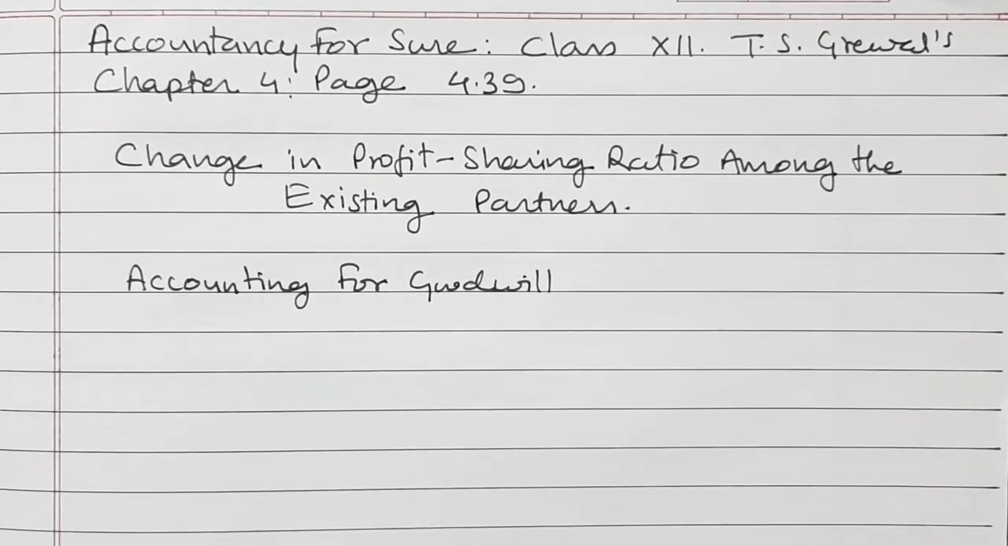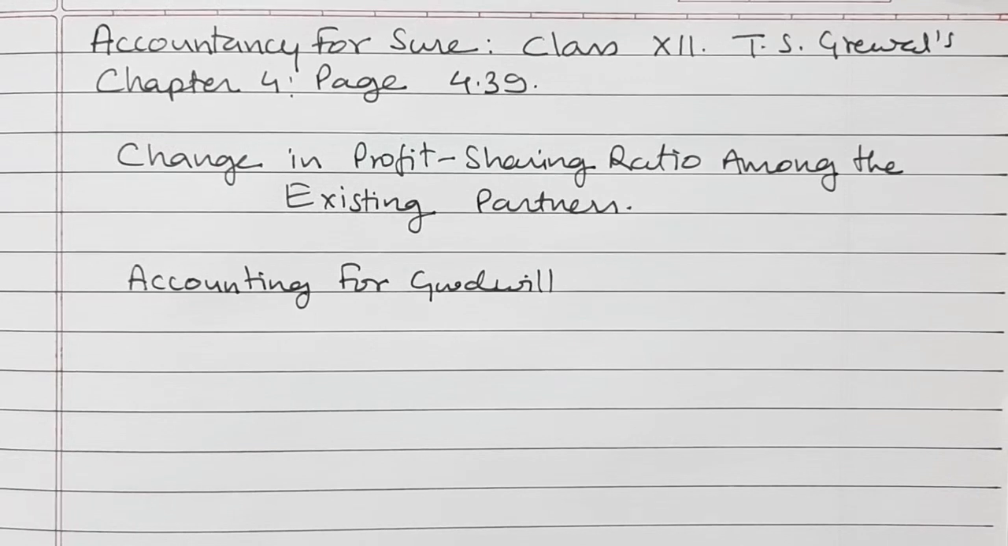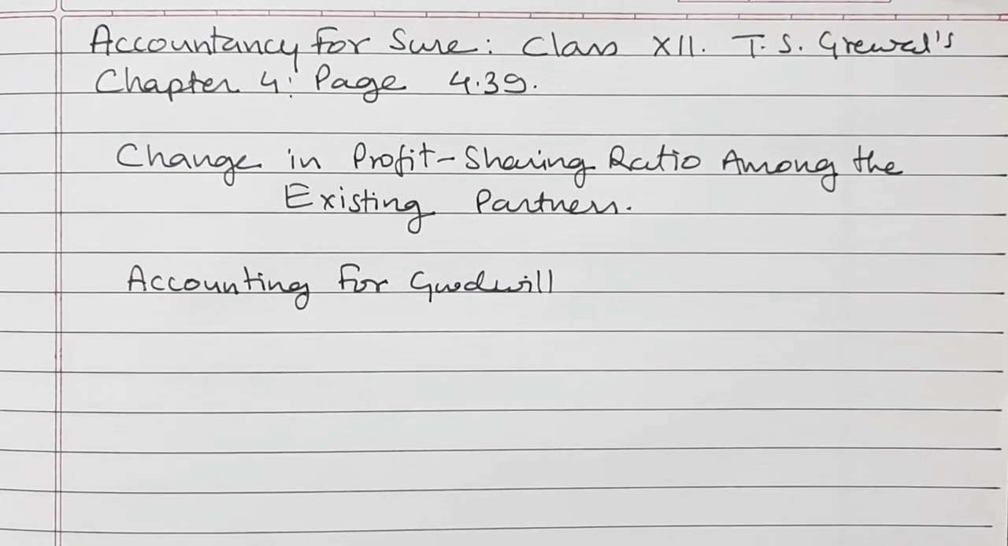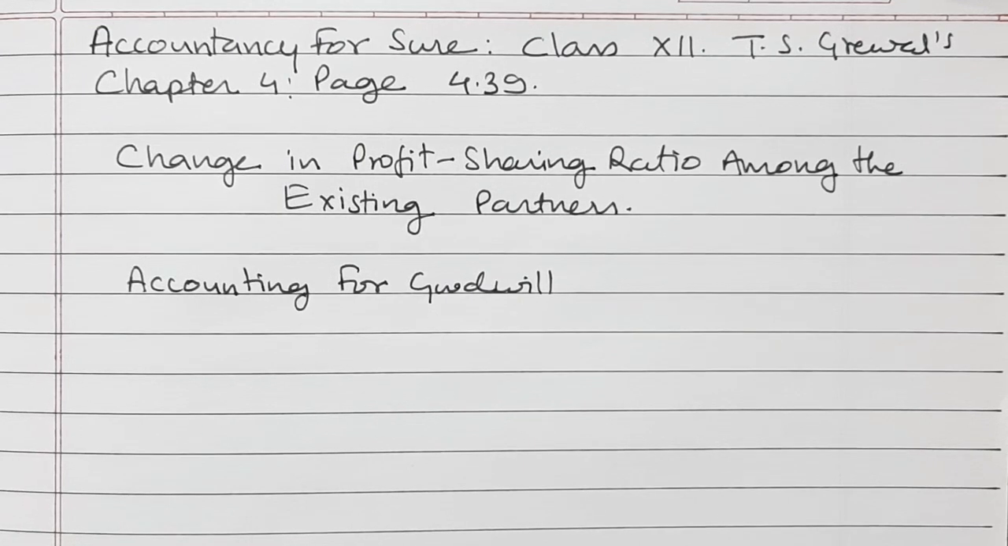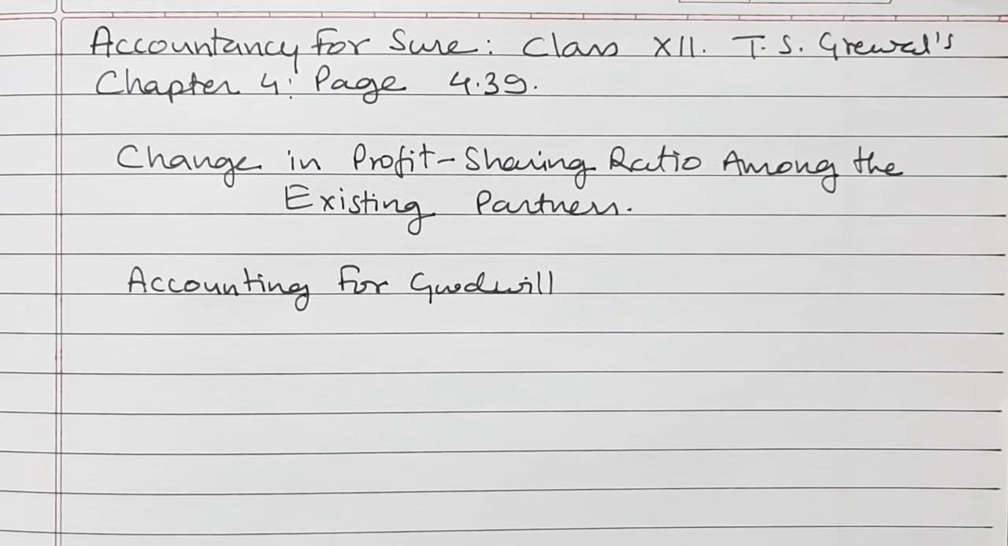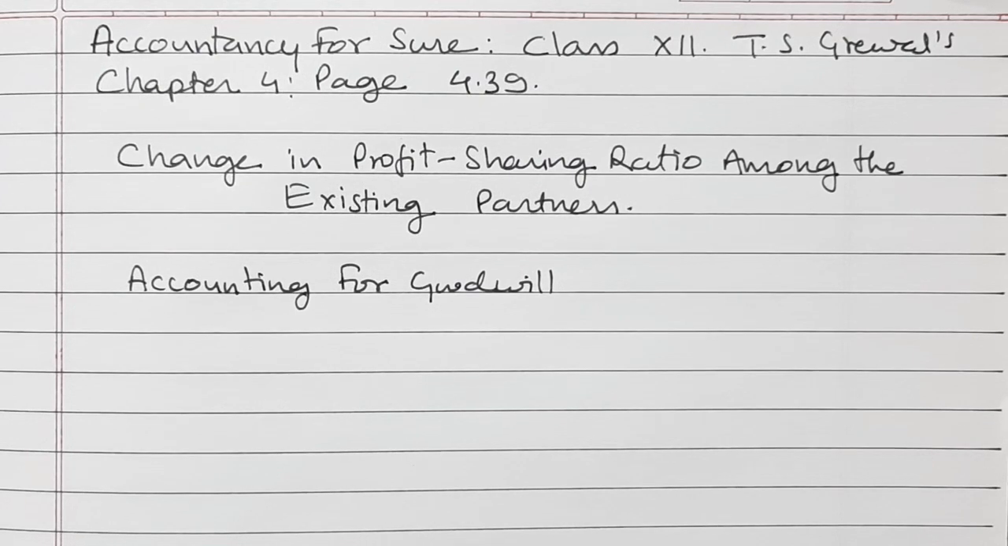Hello everyone, we are studying accounting for partnership firms for class 12th from T.S. Grewal's textbook. At present we are studying chapter 4. The topic is change in profit sharing ratio among existing partners. And today we will discuss accounting for goodwill.